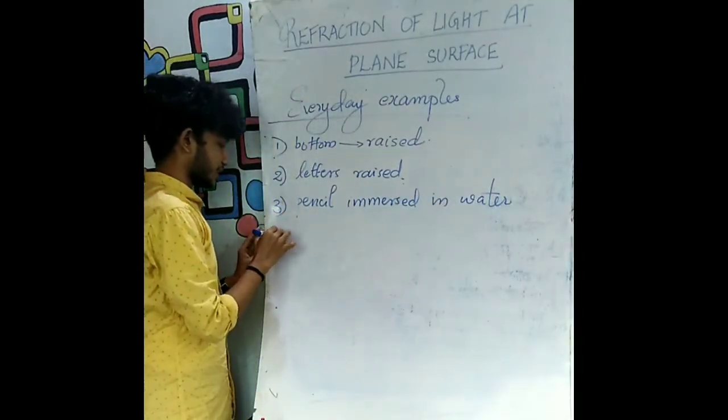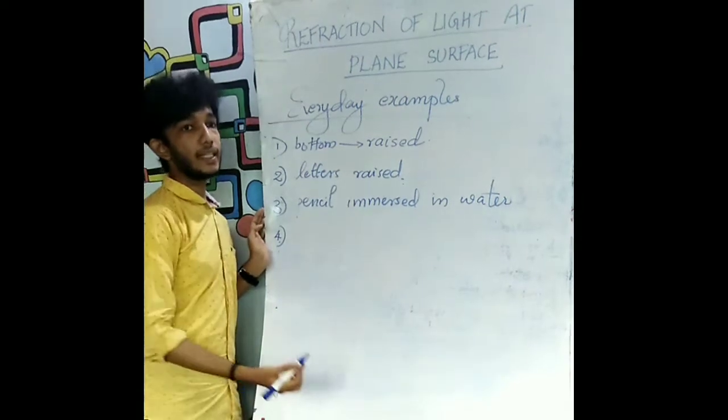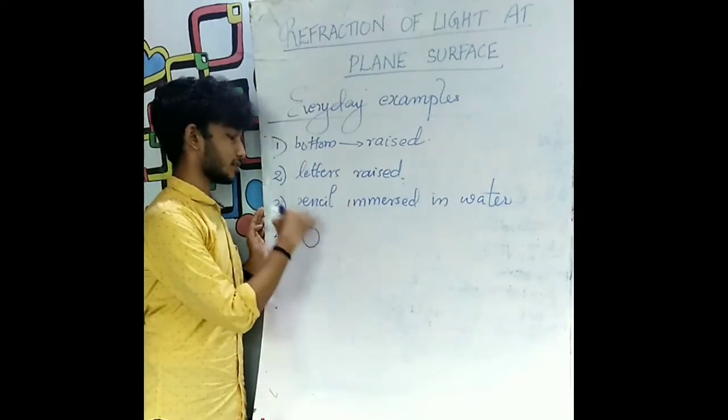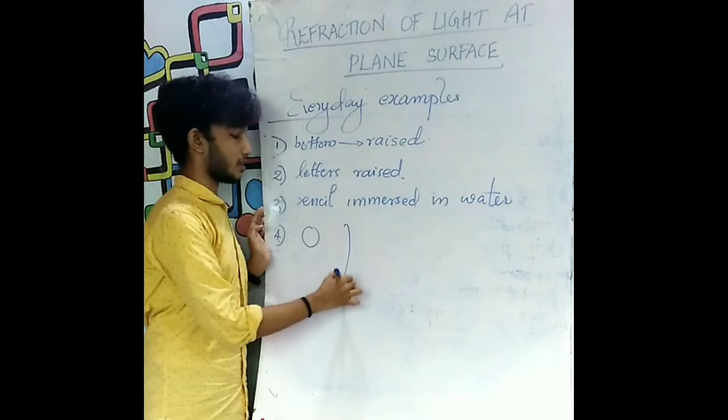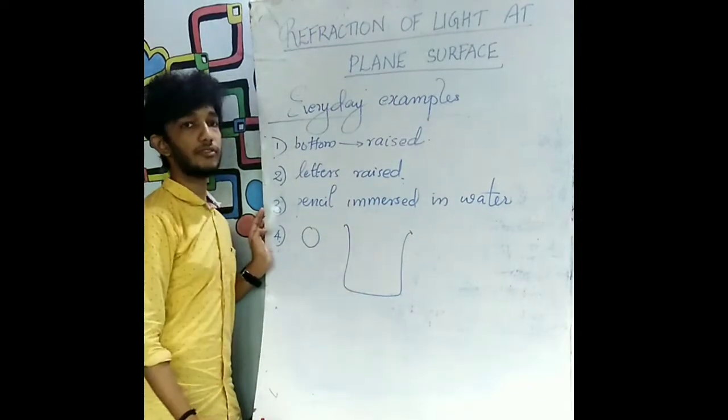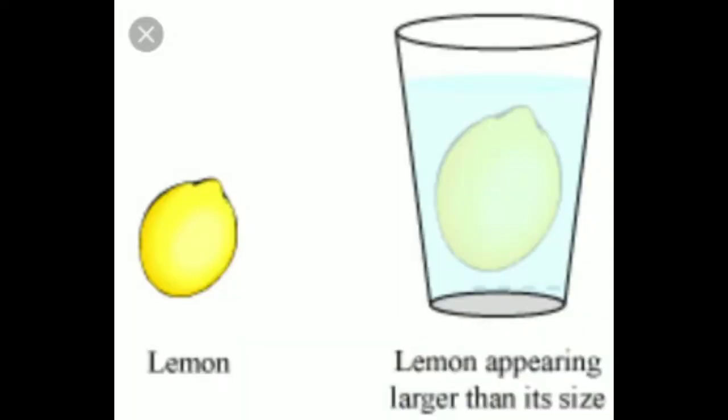Let us have the fourth example. Here we are taking a lemon and one glass tumbler filled with water. And when you immerse this lemon into the tumbler containing water, what happens? The lemon appears to be bigger in size. See on the screen. The lemon is immersed in a glass tumbler containing water and it appears bigger in size. All these are due to refraction of light.